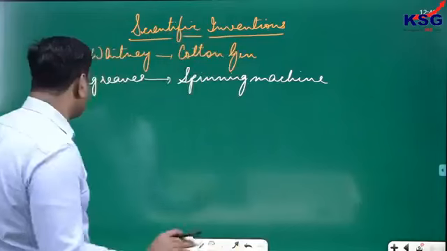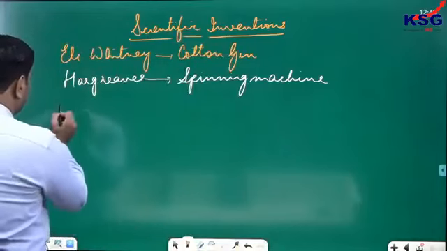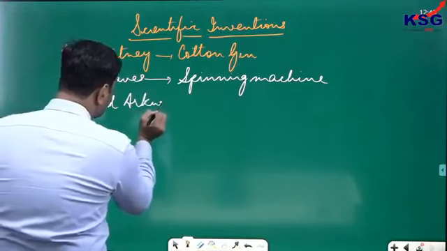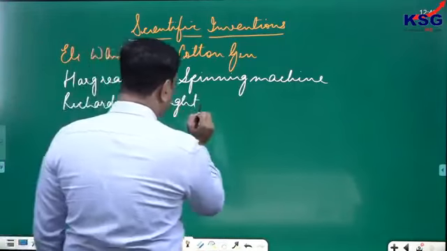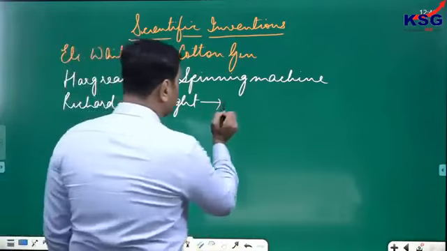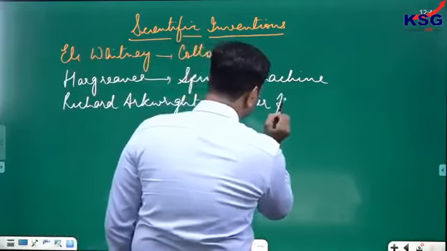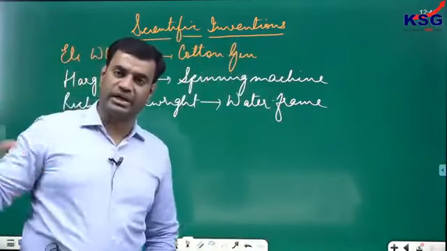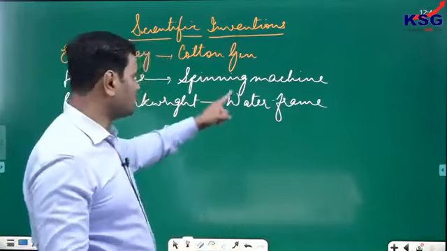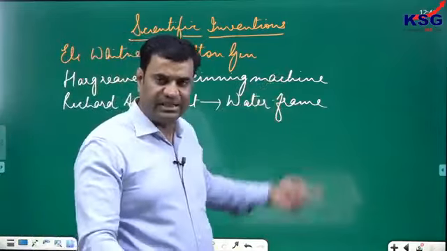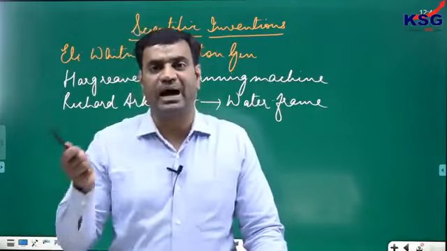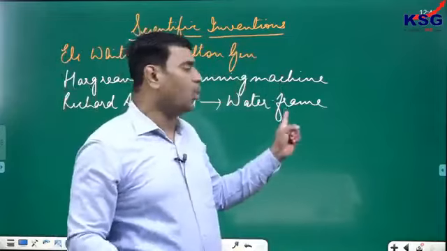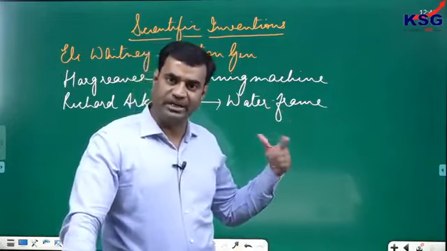After some time, there was another scientific personality named Richard Arkwright. And Richard Arkwright invented a device known as the water frame. The purpose of the water frame was that through the kinetic energy of flowing water, the spinning machine could be operated. Meaning thereby, the spinning machine was not to be operated by hand manually, but by the energy of flowing water through the water frame. So the spinning machine could be operated mechanically.